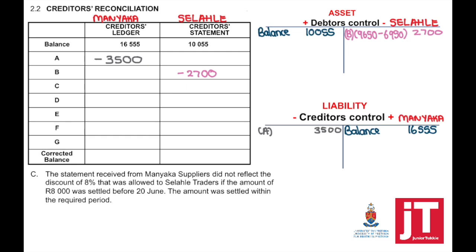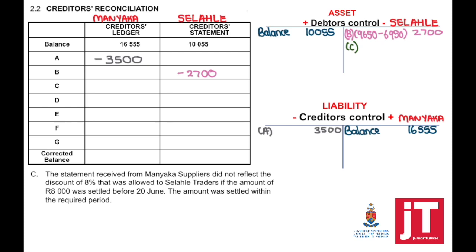Transaction number C, the statement received from Manyaka suppliers did not reflect the discount of 8% that was allowed to Selatle traders if the amount of 8,000 was settled before 20 June. The amount was settled within the required period. It means that we did pay to receive that 8% discount. This means that they will need to make a correction.